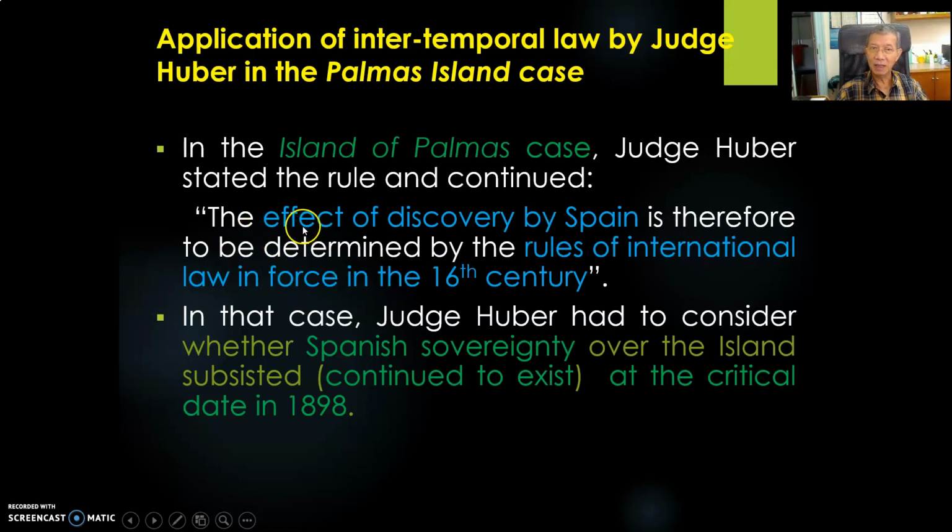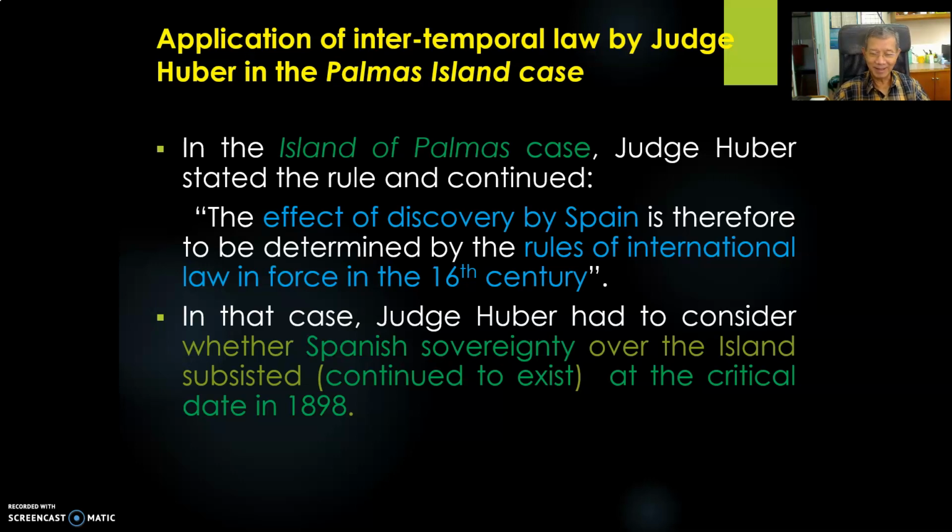So that's why Judge Huber said that the effect of discovery by Spain is therefore to be determined by the rules of international law in force in the 16th century, because this situation occurred in the 16th century. Whether it was lawful or not, we have to apply the international law enforced in the 16th century. And I have already explained to you that in the 16th century, international law was very flexible, and even mere discovery may create inchoate title. So that's why Spain could rely on that, and they created inchoate title to the Palmas Island.